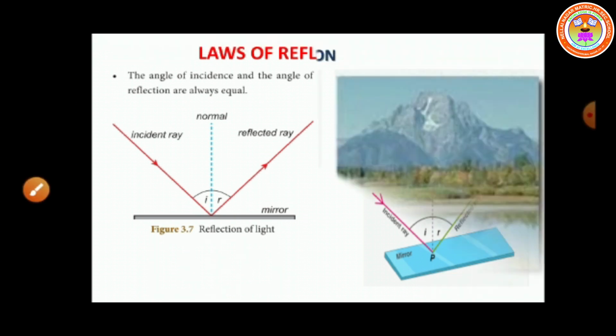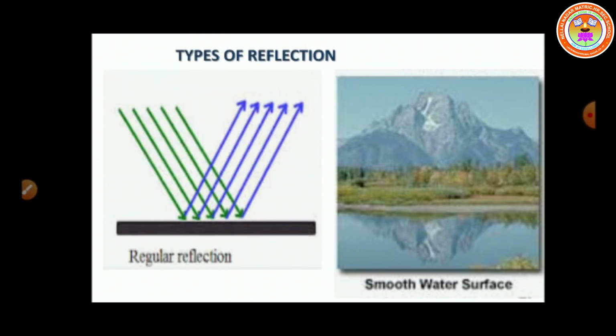So next we move on to types of reflection. You have learned that not all bodies can reflect light rays. The amount of reflection depends on the nature of the reflecting surface of a body. Based on the nature of the surface, reflection can be classified into two types: regular reflection and irregular reflection. So what are the types of reflection? One is regular reflection and the second one is irregular reflection.